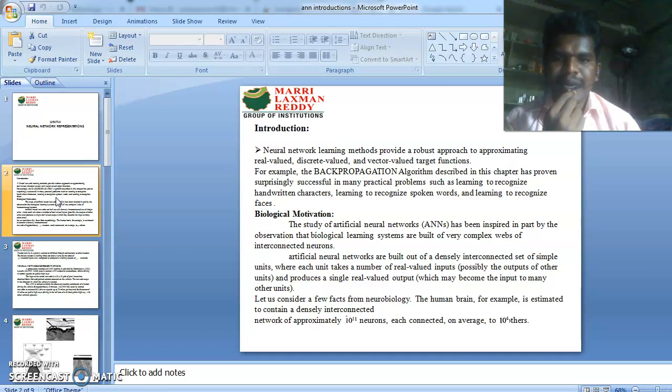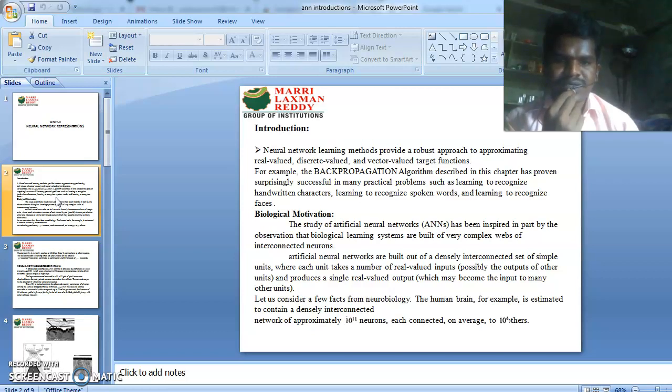In the biological motivation of neural networks, the study of neural networks has been inspired in part by the observation that biological learning systems are built of very complex webs of interconnected neurons.